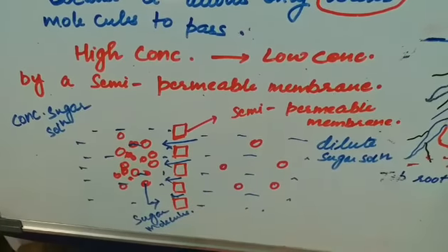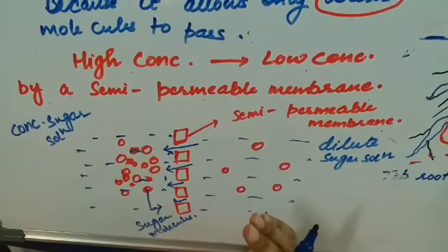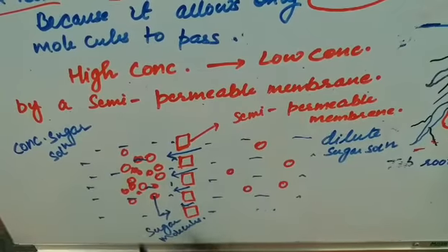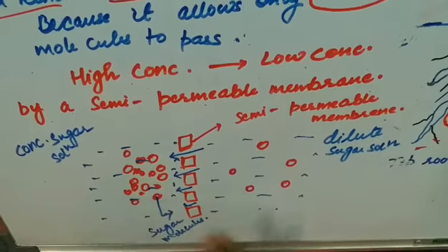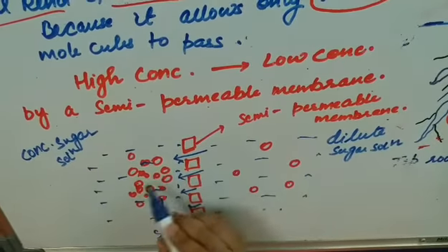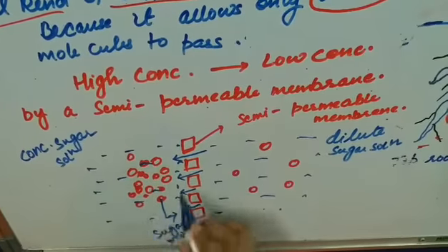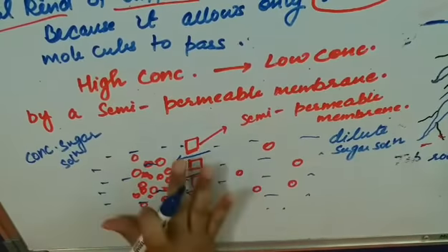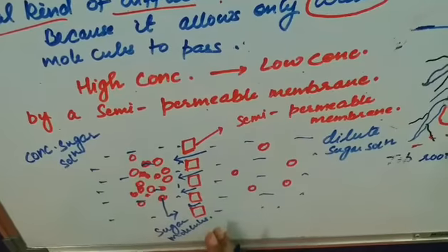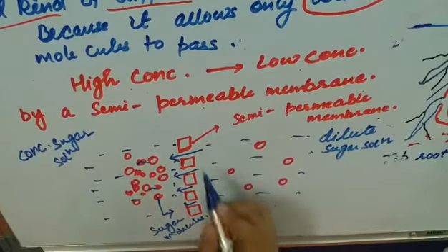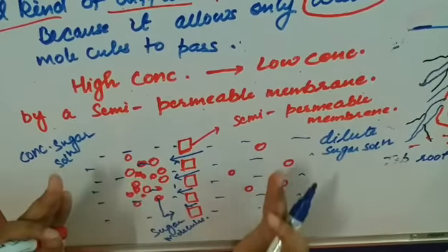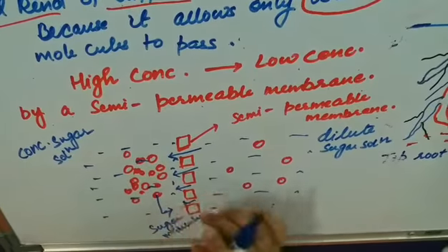Water will move, the net flow of the water is from the dilute solution to the concentrated solution, and the flow will continue until the two concentrations are equal. If more water comes here, this will also become diluted. And when the concentration is equal on both sides, the flow of the water will stop. In this manner the semi-permeable membrane works and maintains the balance of the concentration on both sides. So this is all about osmosis.